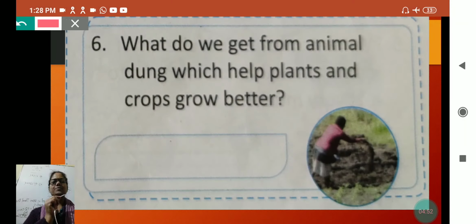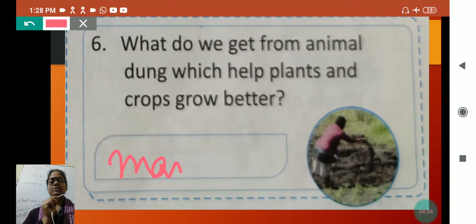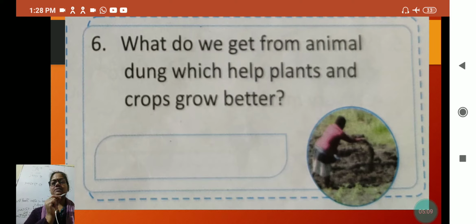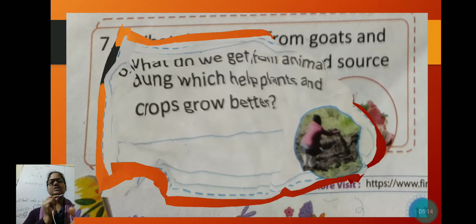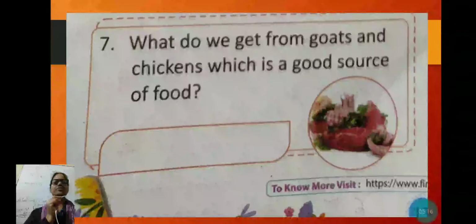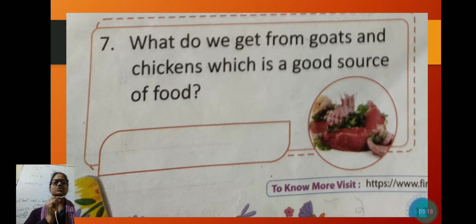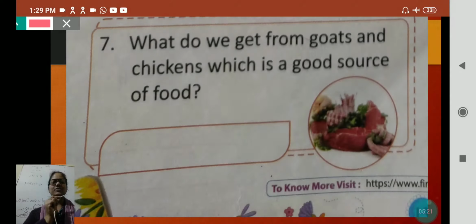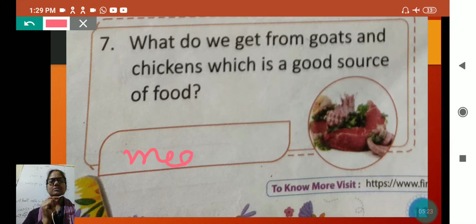Now next question, what do we get from animals' dung which helps plants and crops grow better? And you know, we get manure. And this manure is prepared from the dung of animals, and it is good manure. It doesn't have chemicals and it doesn't cause any disadvantage to the field or crops. What do we get from goats and chickens, which is a good source of food? We get meat from goats and chickens.